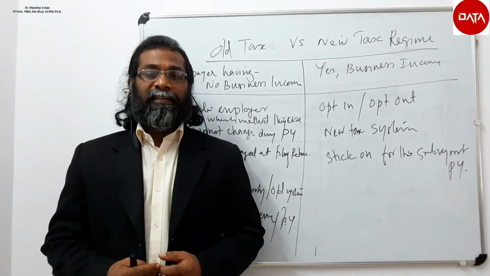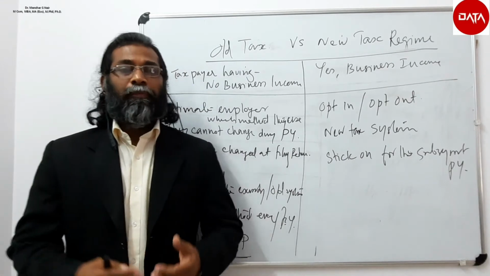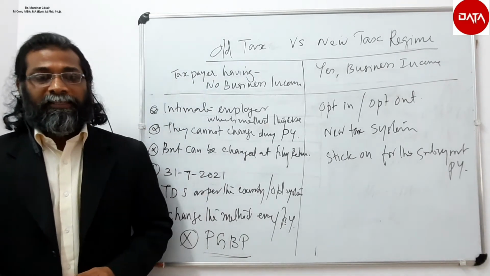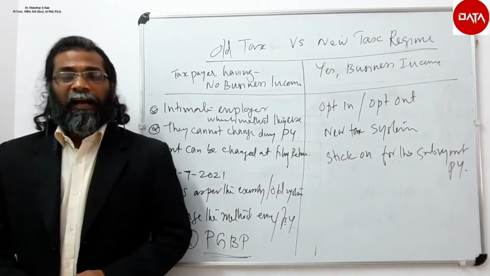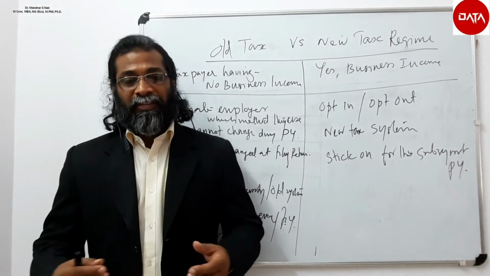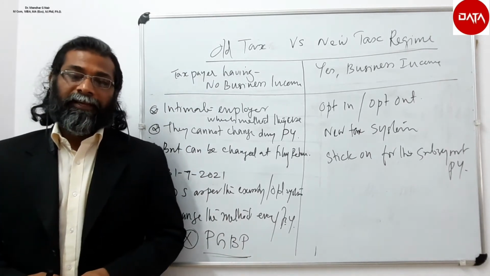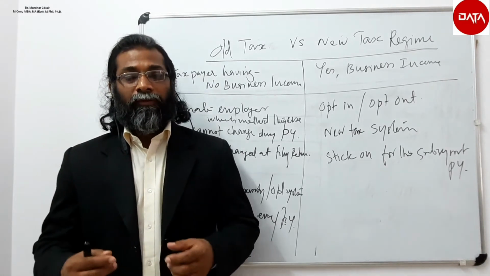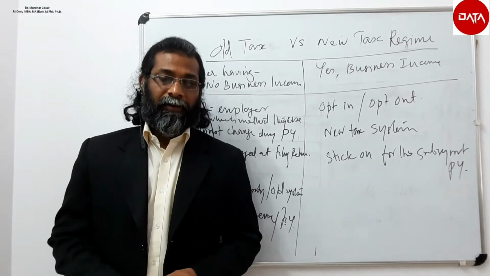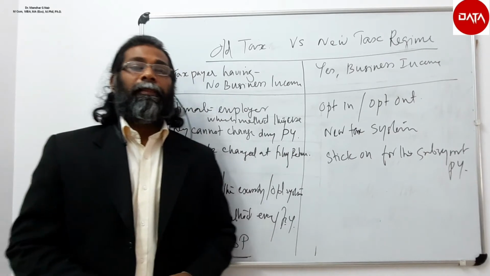Standard deduction under section 16, rupees 50,000, has to be sacrificed. Similarly, as per section 17.2 clause 8, perquisite exemption on free food, non-alcoholic beverages through paid vouchers has to be sacrificed. These are the exemptions.